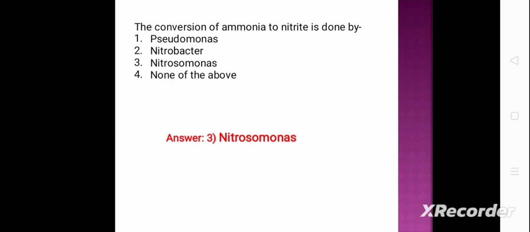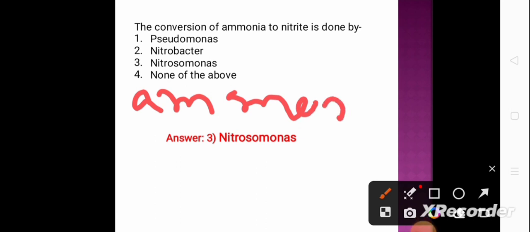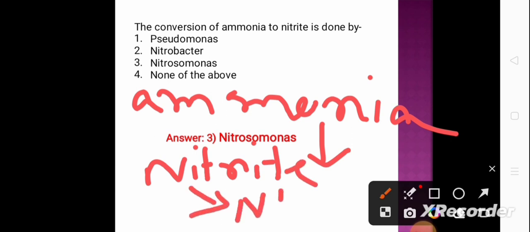So the ammonia is converted first to nitrite and then to nitrate. Okay.